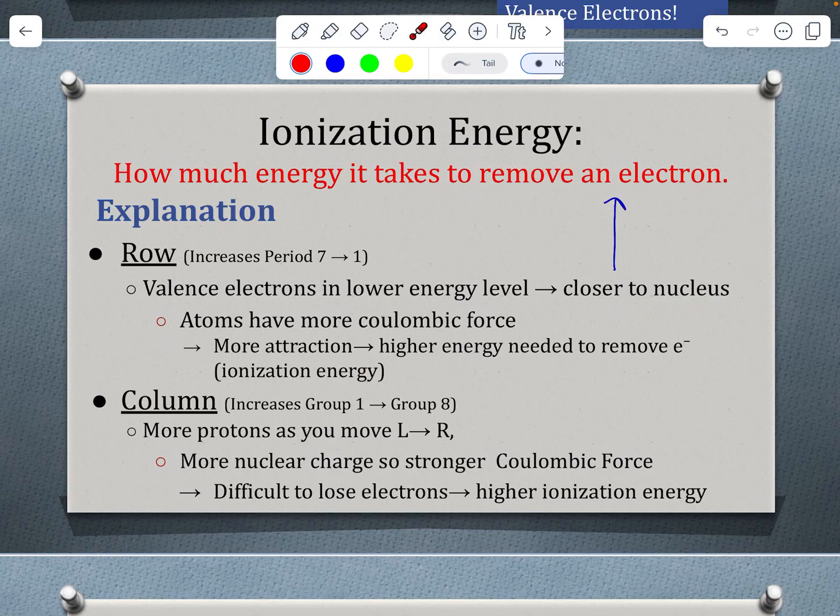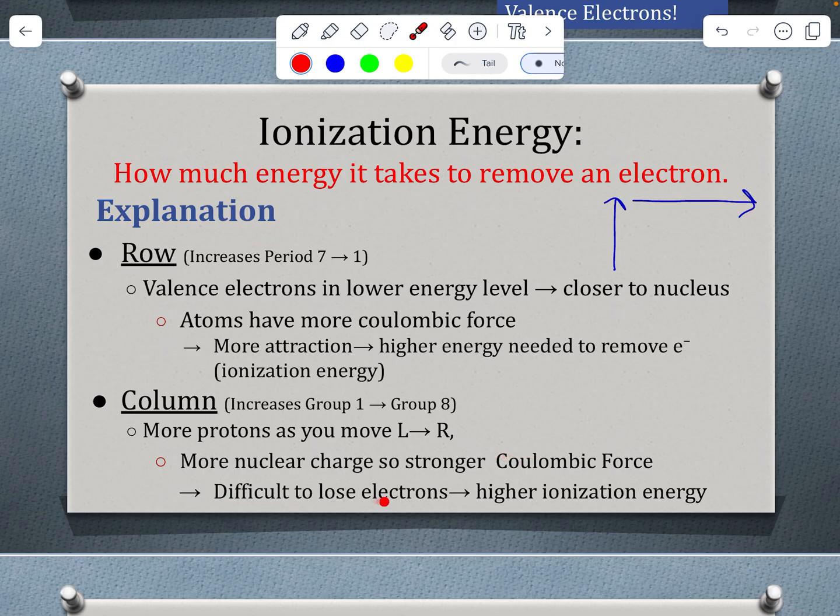Now looking at the columns, ionization energy increases from group 1 to group 8, increasing as we look to the right. As we go to the right, we have more protons in that same energy level, which means there's more nuclear charge. So that's increasing the Coulombic force, even though the proximity isn't changing.